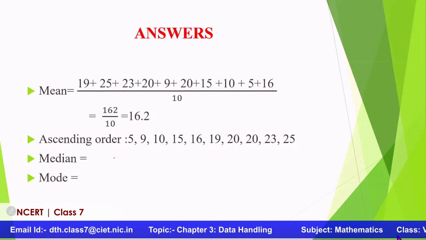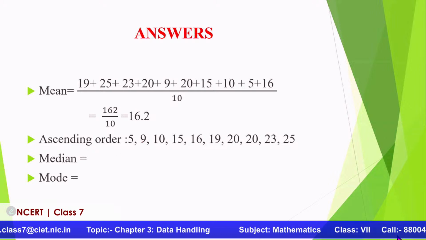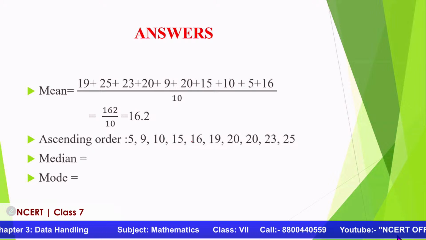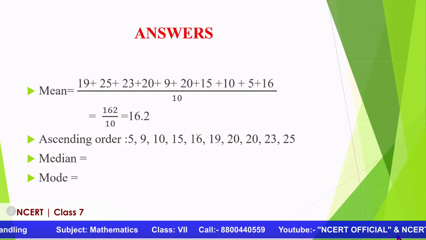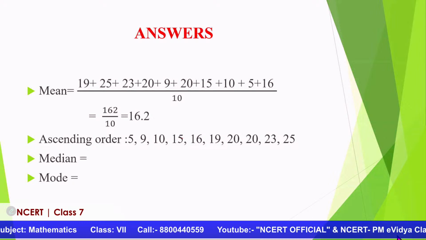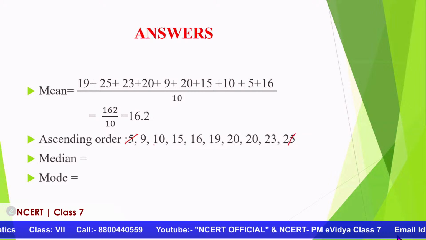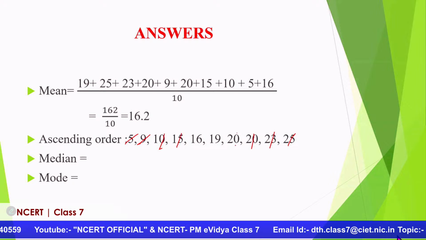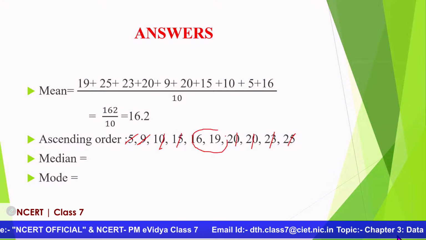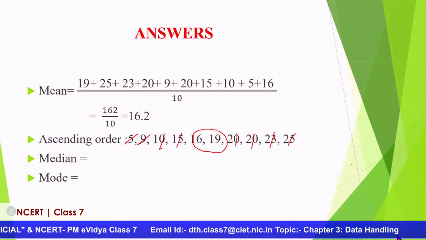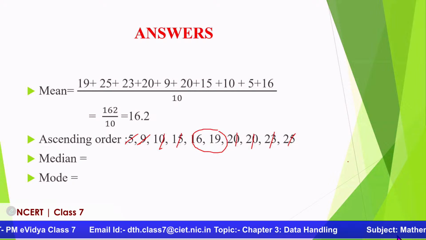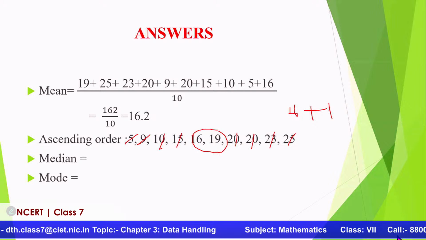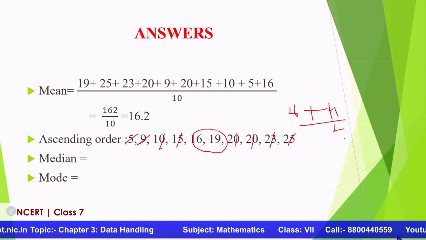Now, if you want to find the median, you just have to look at the middle value. There are 10 terms here, so there can be 2 middle values. When you cut it like this, I am not discussing how we get it, but you check that there are 2 terms in the middle. Now what do I do with these 2 terms? It is very simple. I am unable to find out which one is correct, so just take the average of them: 16 plus 19, divided by 2.